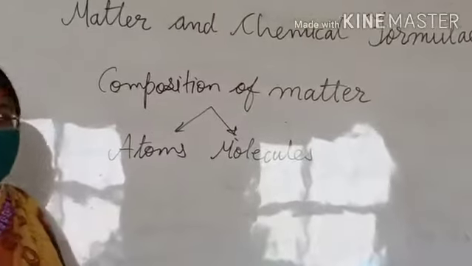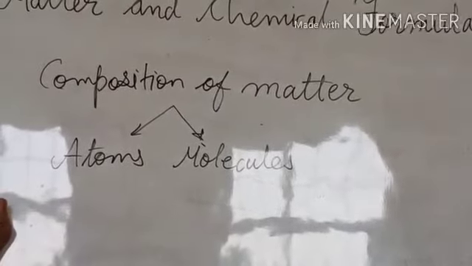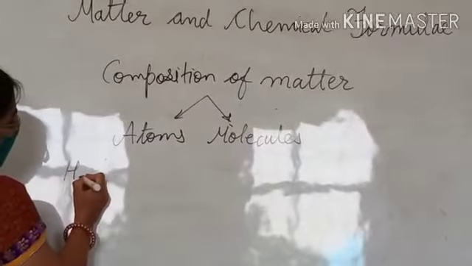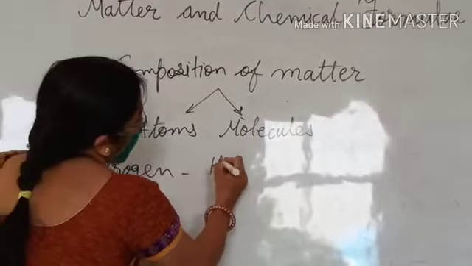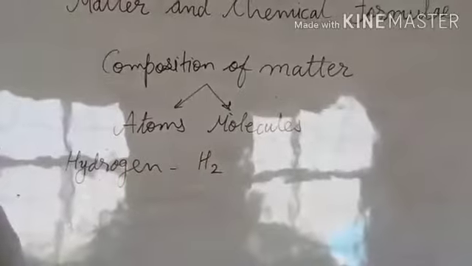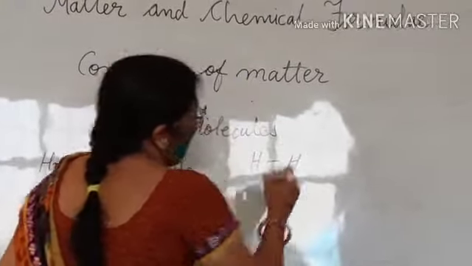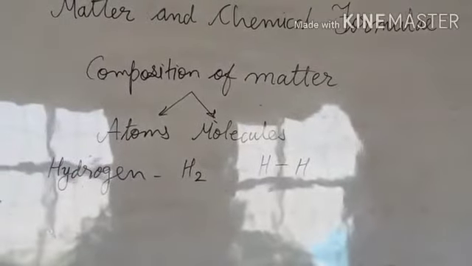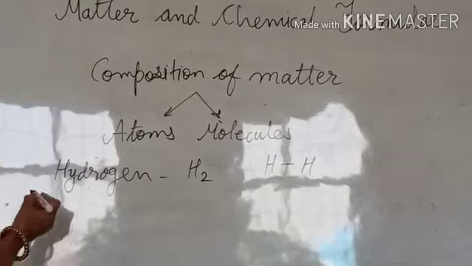Molecules are formed in different ways. Either from the same type of atoms, for example hydrogen. The H2 molecule is one hydrogen molecule, formed by combining two hydrogen atoms together. But in some molecules, different atoms combine together to form a single molecule.